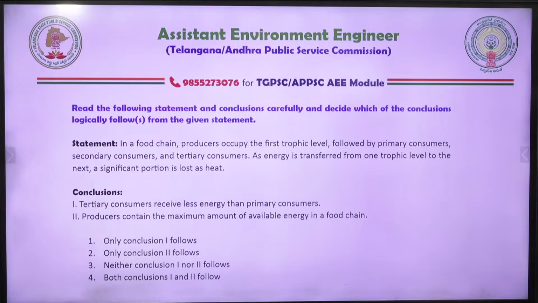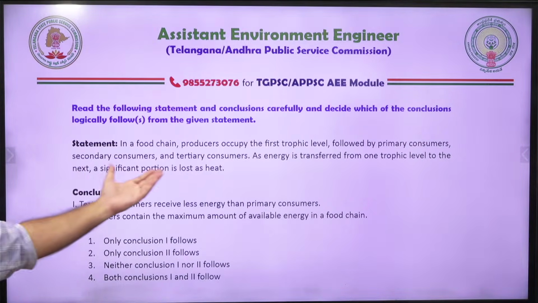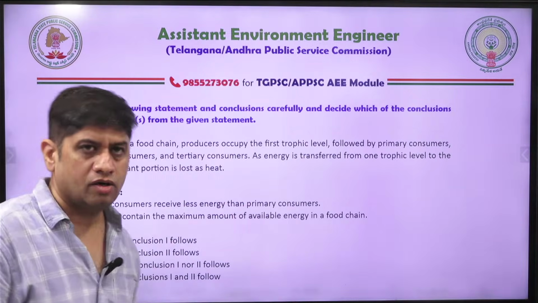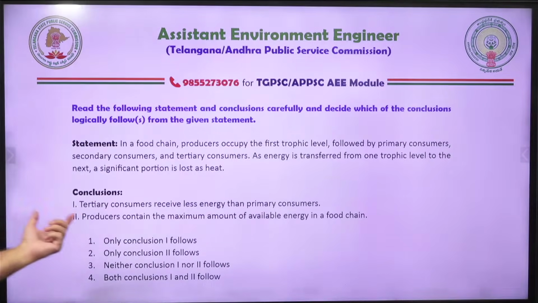Okay, next question, friends. Statement and conclusion type. Read this. In a food chain, producers occupy the first trophic level, followed by primary consumer, secondary consumer, tertiary consumer. As energy is transferred from one trophic level to the next, a significant portion is lost, 90% is lost. So that is the statement. Now two conclusions on the basis of that. One is tertiary consumers receive less energy than primary consumers. Two, producers contain the maximum amount of available energy in the food chain.